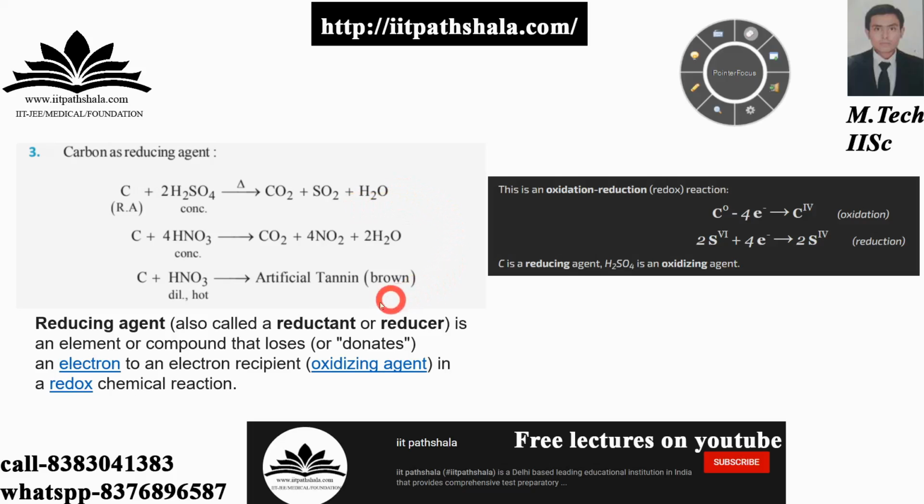Okay guys, now this is the most important reaction. Carbon with dilute but hot HNO3, you are having artificial tannin, which is brown. It is being directly asked, guys, directly asked in the examination.